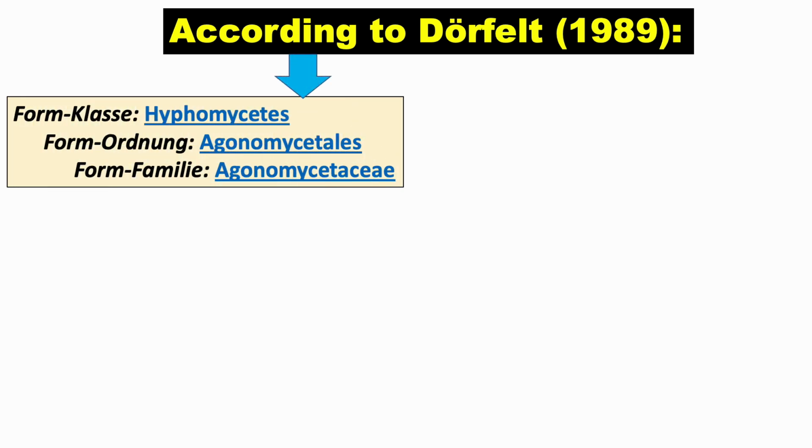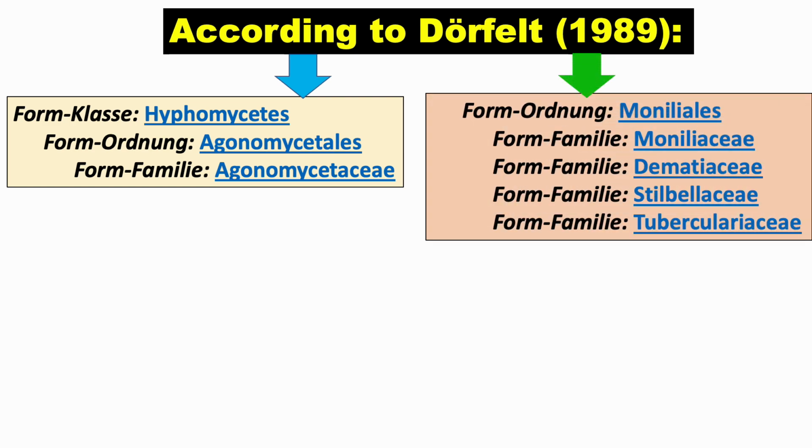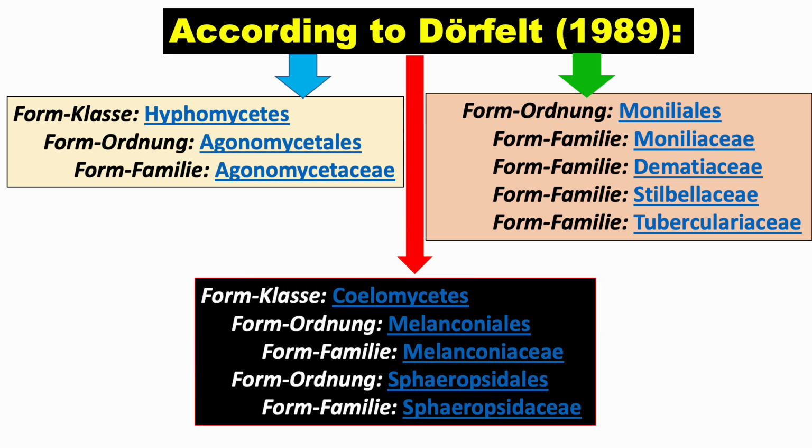According to Dorfeld, during 1989, he classified Hyphomycetes into the order Agonomycetales and the family Agonomycetaceae. On the other hand, the order Moniliales was grouped into 4 families: Moniliaceae, Dematiaceae, Stilbellaceae and Tuberculariaceae.